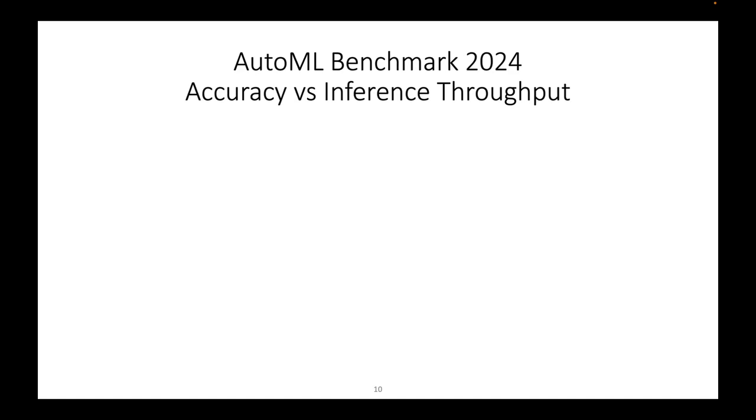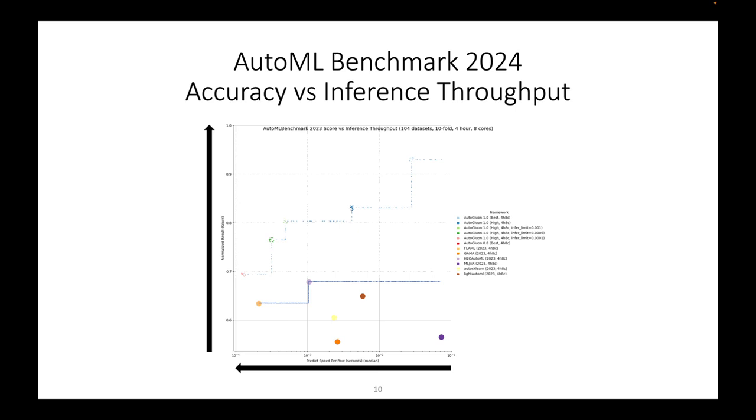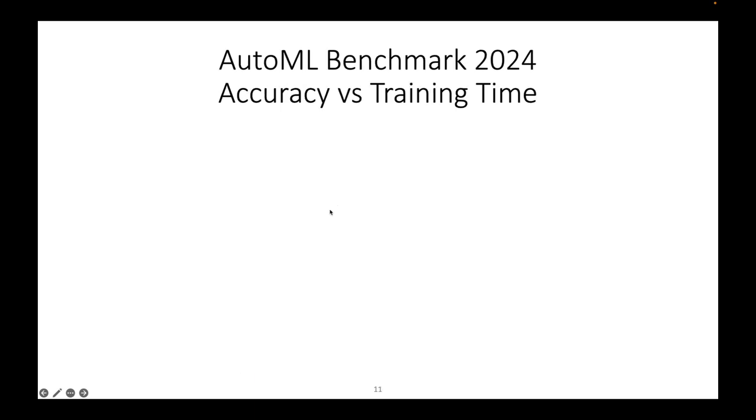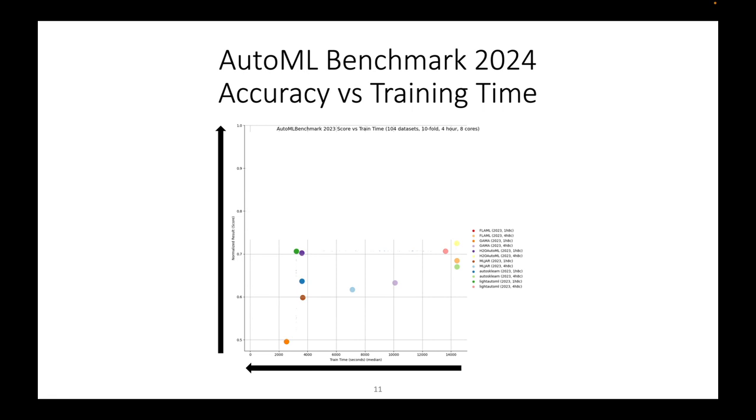In terms of accuracy versus inference throughput, we can see that AutoGluon 1.0 strongly improves upon the existing frameworks. And additionally, it strongly outperforms AutoGluon 0.8: if you want to match inference speed, it has much higher performance, and if you want to match accuracy, it has much faster inference speed. In terms of accuracy and training time, the same story holds true.